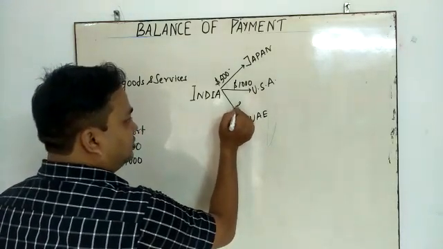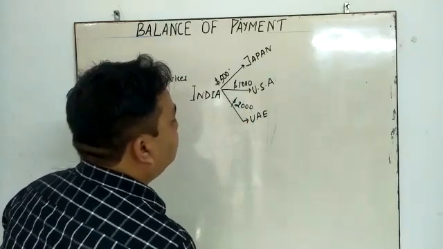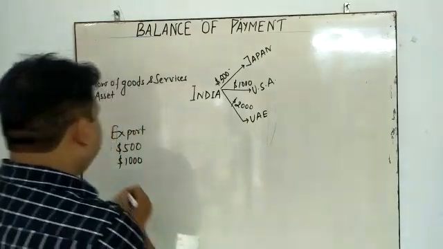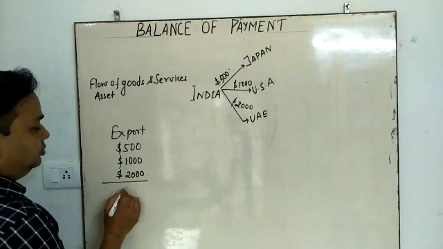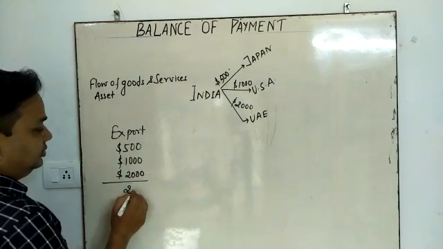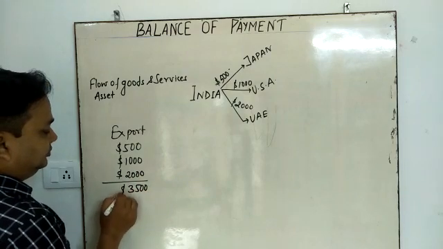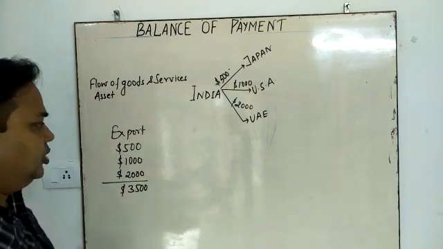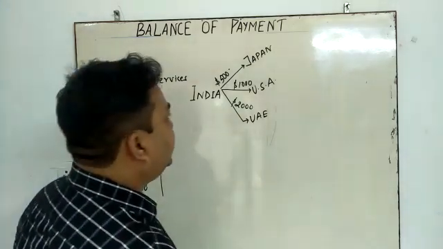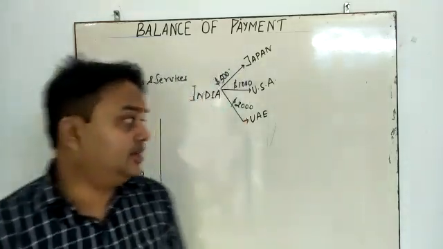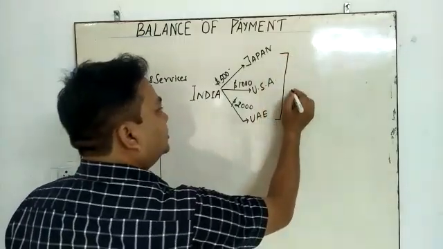Similarly, it also exports $2,000 of goods and services to UAE. So what will happen? The total export is what? $3,500. Similarly, India also imports some goods and services from other countries. Okay, this is the export.